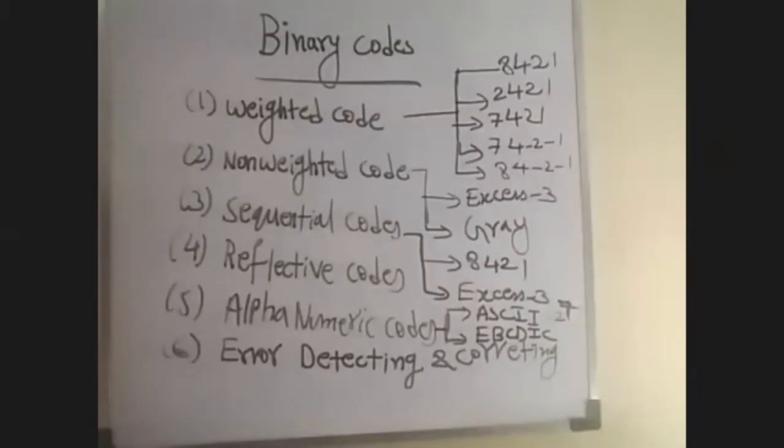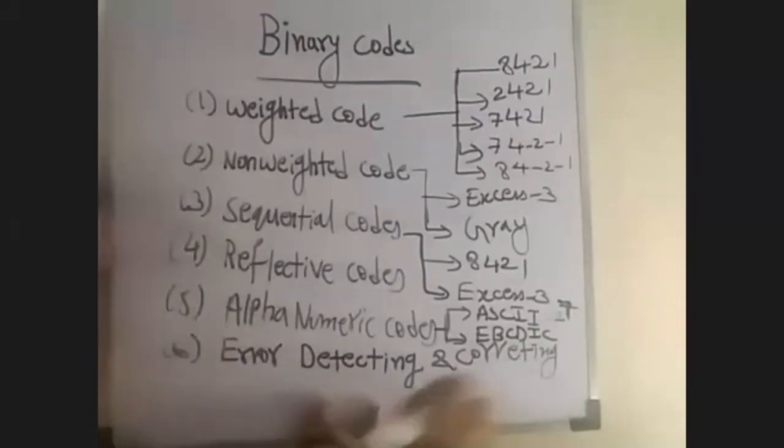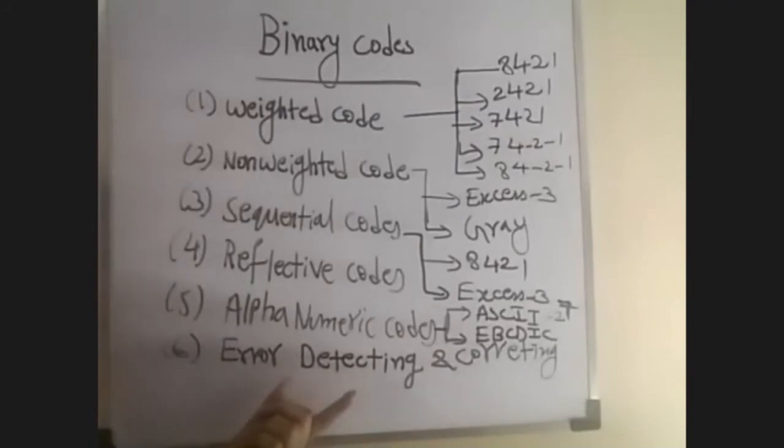Is it clear? The next one is error detecting and correcting code. In this, we are using Hamming code. Why are we using error detecting and correcting? For example, take a group of bits, that is a message, you transfer from source to destination.